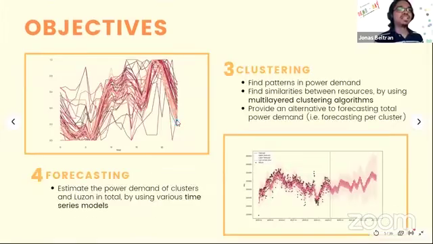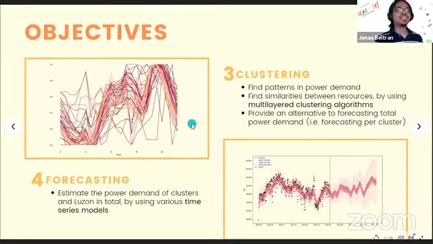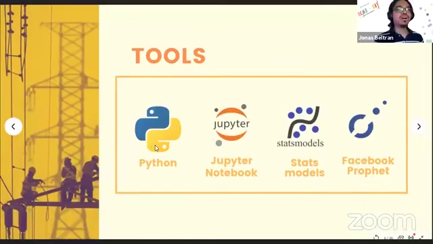Clustering proceeded next, and for this, we used multi-layered clustering algorithms to determine the most sensible combination of resources that belong in different sectors. And lastly, time series forecasting models were applied to the cluster data to determine future power demand, both in total for the Luzon grid and for the different sectors. Our tools were Python, Jupyter Notebooks, statsmodels, and Facebook Prophet.